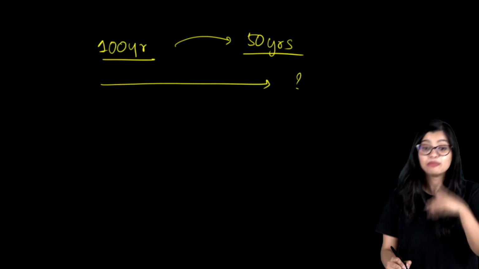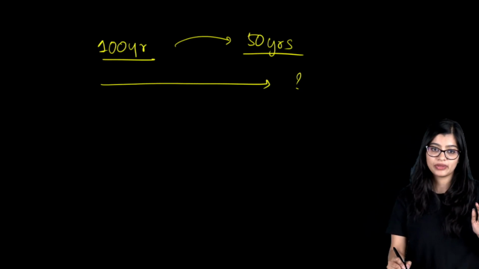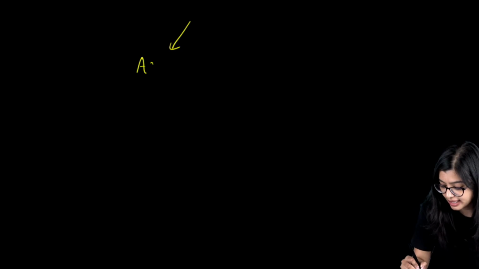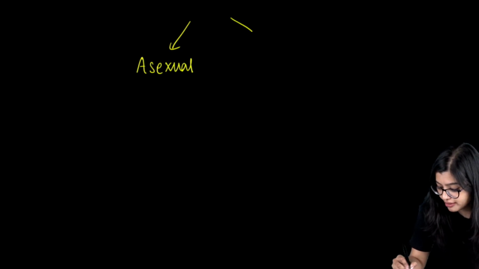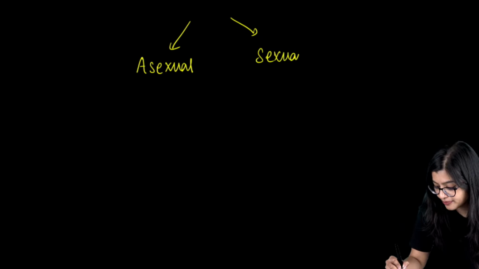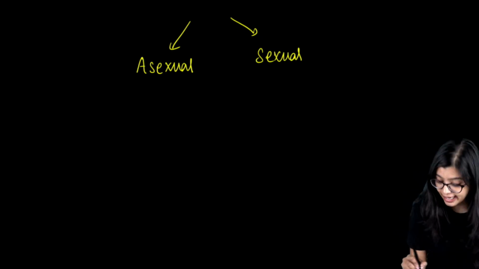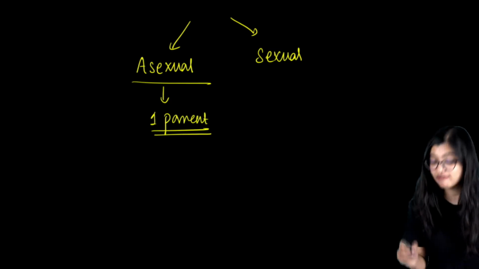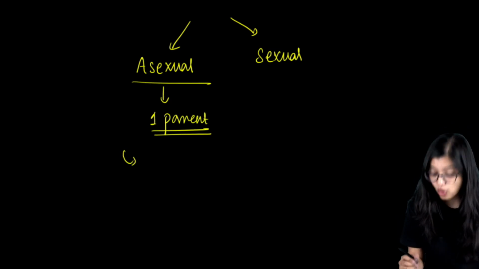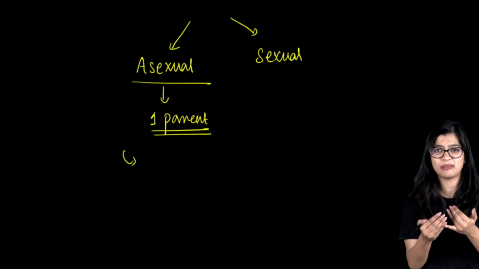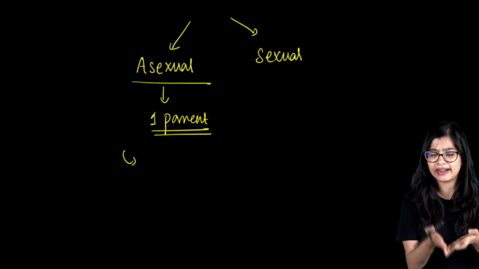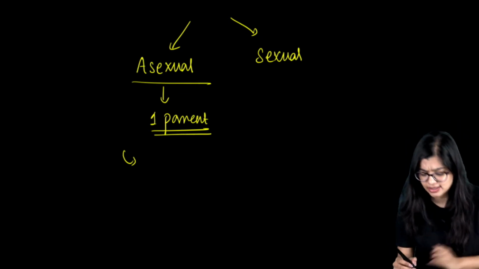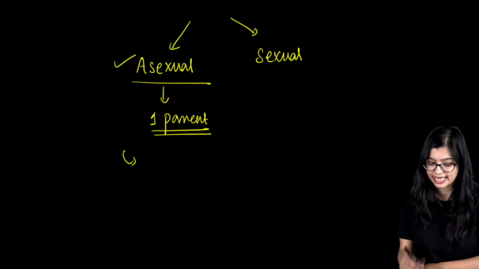Why does this happen? Because of the process of reproduction. Now reproduction can happen in two ways, right? Reproduction can be asexual or reproduction can be sexual. Now what is asexual? Asexual is when only one parent is involved, only one organism. So in lower organisms like your amoeba, your fungi, your hydra, your yeast, in all these cases we see that asexual reproduction takes place.